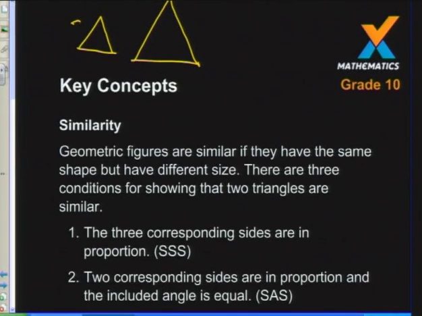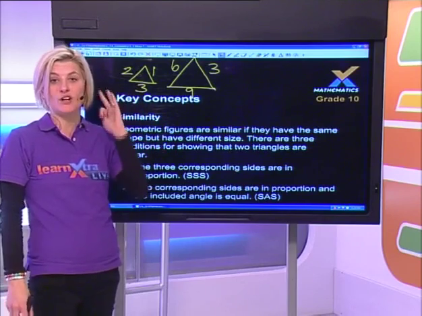Let's say this side is 2 units long and this side is 6 units long. This side over here is, let's say, 1 unit long, and this one is 3 units long. I'm just making this up. And then let's say this is 3 and this is 9. Now, these two triangles are similar because 3 of their sides are in proportion.